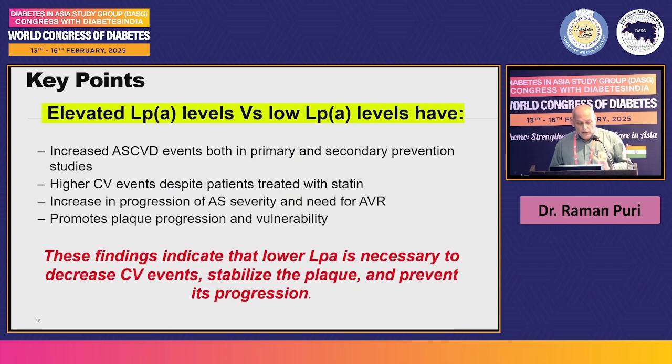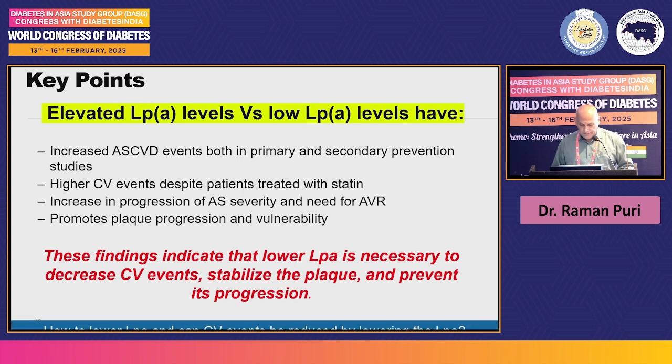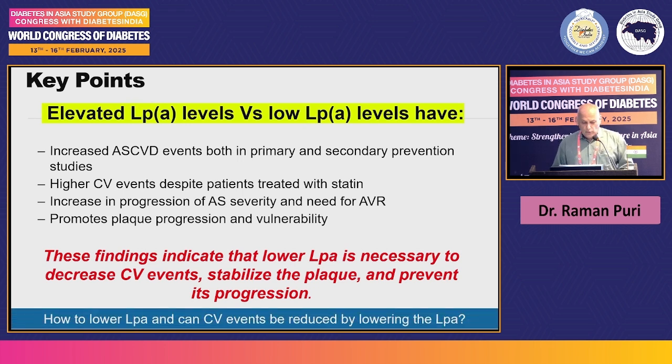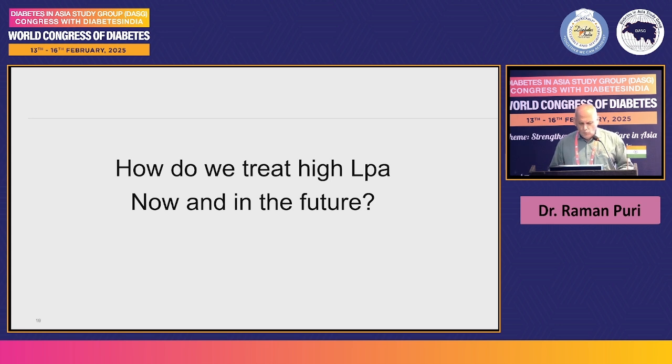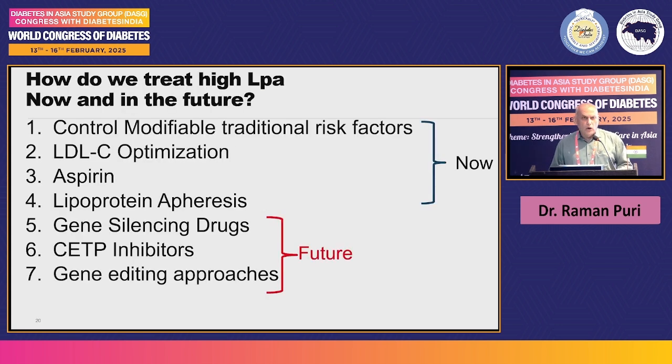So this means you have to lower lipoprotein A to decrease cardiovascular events, to stabilize the plaque, and also to prevent its progression. Now the question comes: how to lower lipoprotein A, and the second important question, can CV events be reduced by lowering lipoprotein A? How we are treating now and how we will treat lipoprotein A in future.